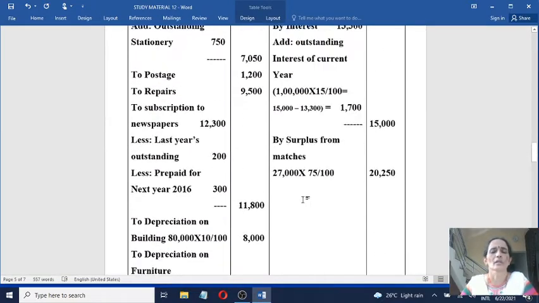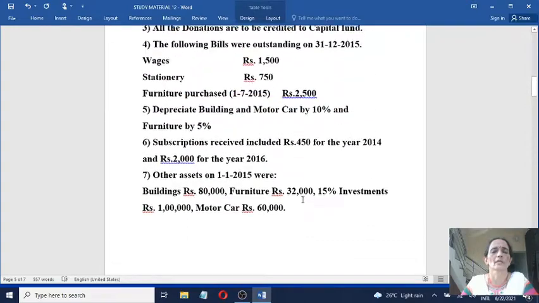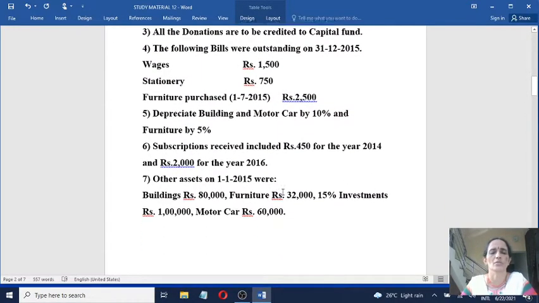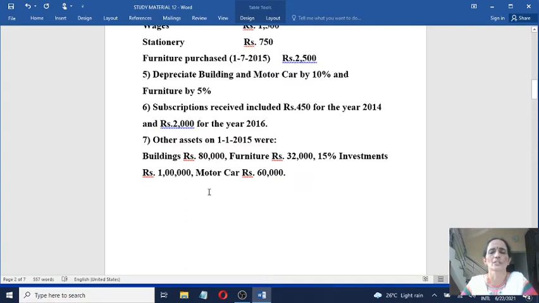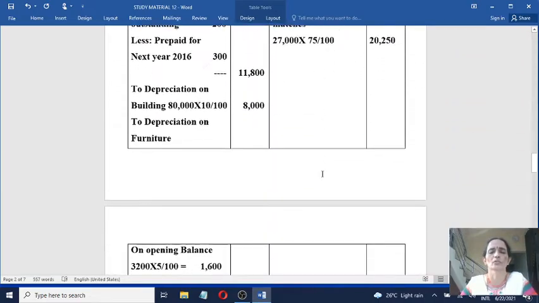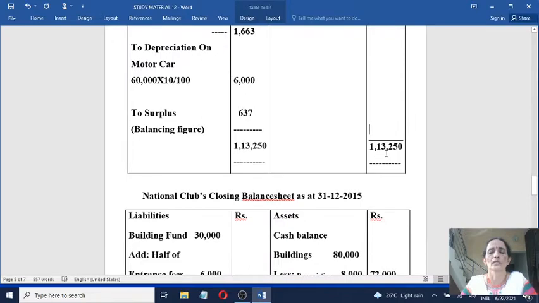Now see whether any other items are given in the question. So depreciation we have recorded, subscription we have adjusted, and this implied adjustment also we have considered, interest on investment. Now total the income and expenditure account. Total credit side will be more, 1,13,250. Same total you write on the debit side, and the balancing figure is 637, that is surplus. Surplus amount is 637.